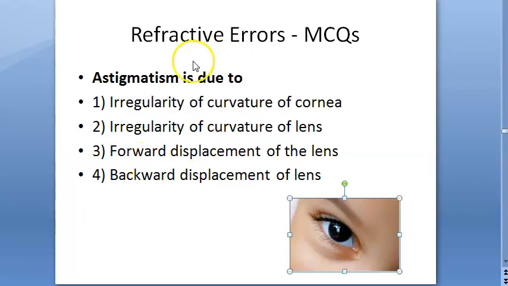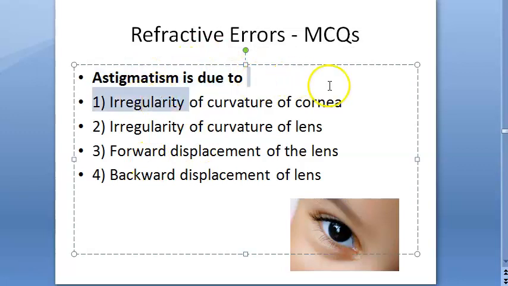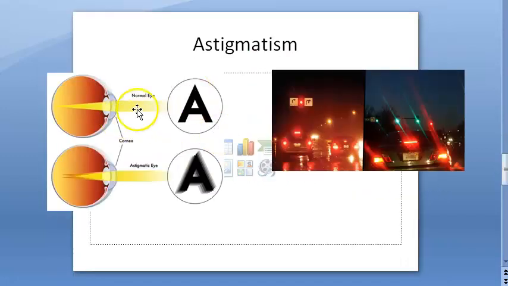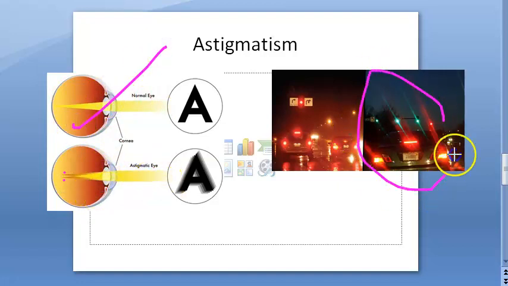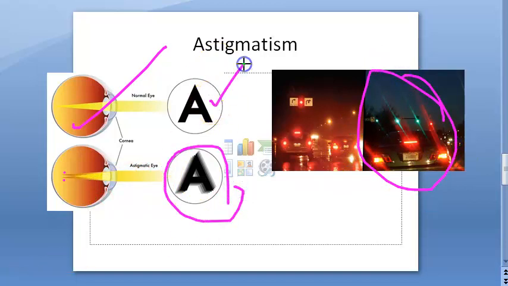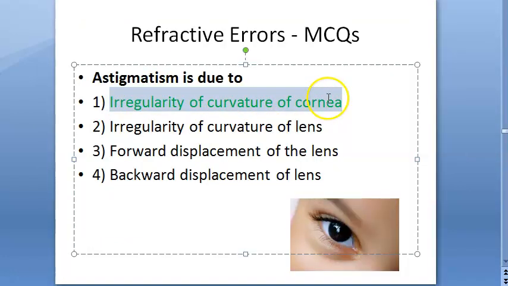Astigmatism. Why is it? Astigmatism is due to irregular curvature of the cornea. So blame the cornea, okay? Irregular curvature of the cornea. That is astigmatism. So you can see in astigmatism how it is. Multiple points they are showing here. Right? So this is normal and here this is astigmatic eye. So they're going to see something like this or like this. So normally the image should be so sharp, but it will not be. This is actually the most common cause.